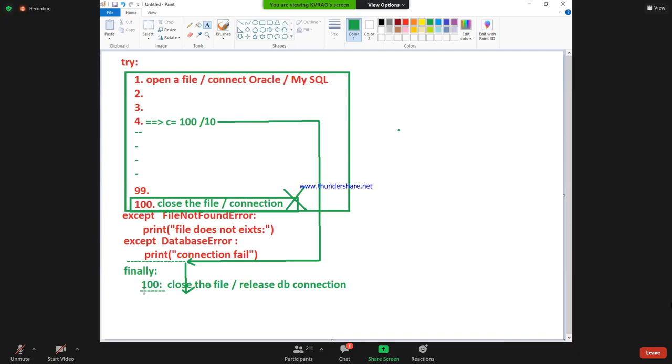Are you following that? And what is the safest place to close my file, or what is the safest place to release my database connection? Finally block is the safest place. I hope that everybody understands this point. Finally block is the safest place to close my file.